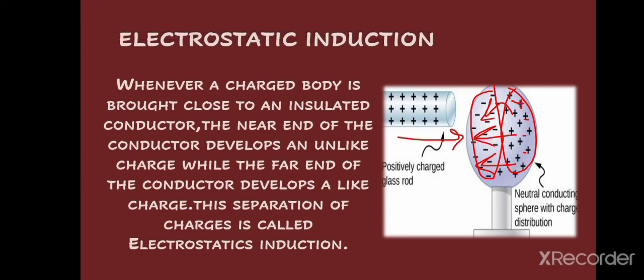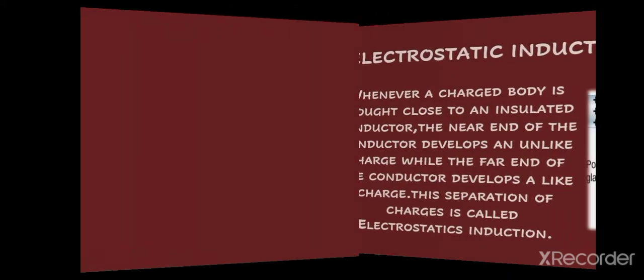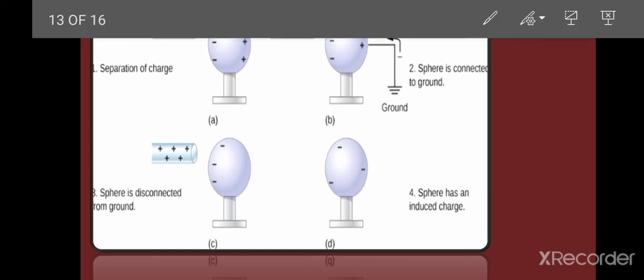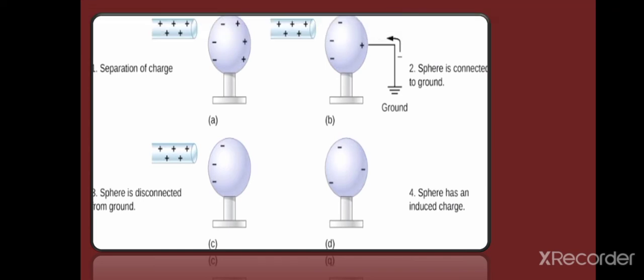But we can also charge any object by electrostatic induction. Let's see how. Here you can see that a positively charged rod is brought close to a neutral sphere. What happens? The electrons move towards the end which is close to the positively charged rod, and the other end will be positively charged. By keeping the charged rod close to the sphere, the sphere is connected to ground.